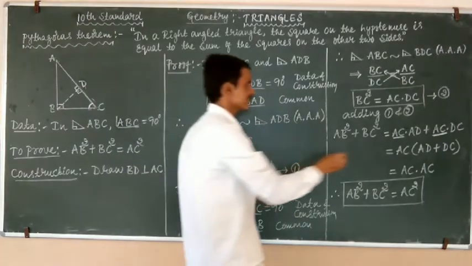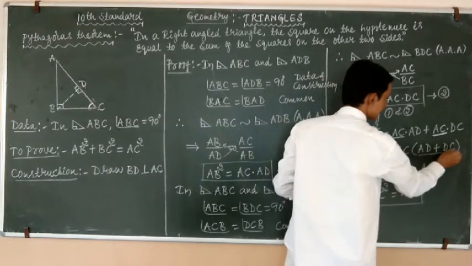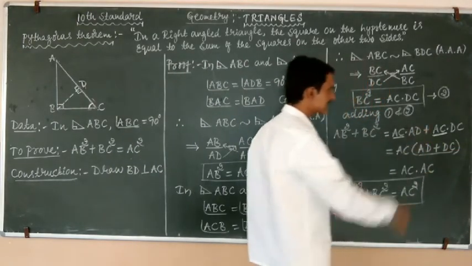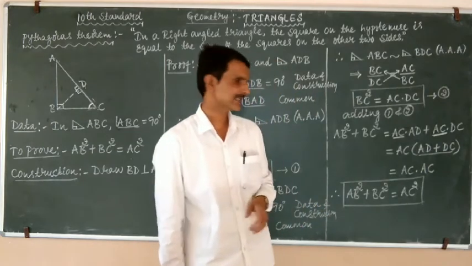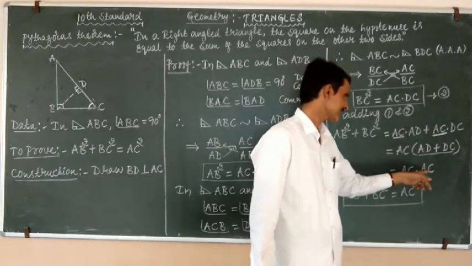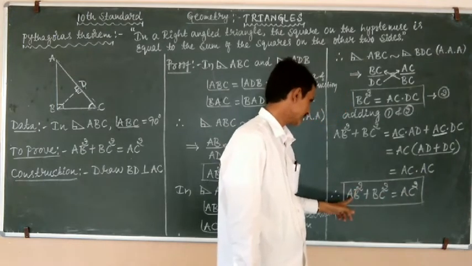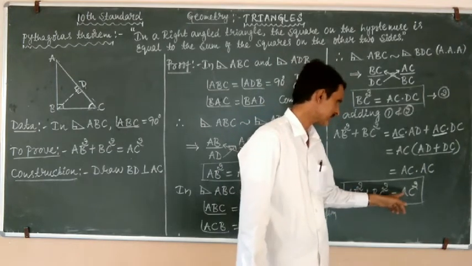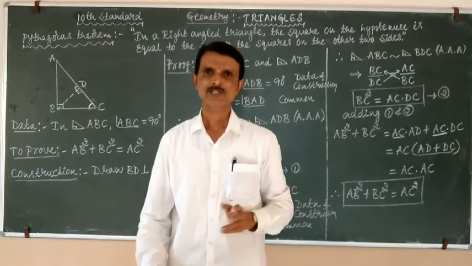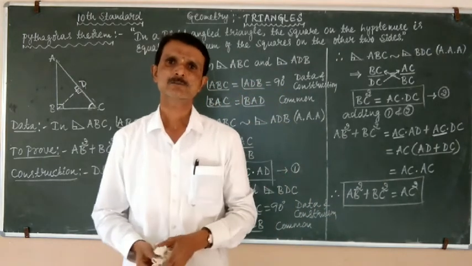So therefore, in place of AD plus DC, we will write AC. Therefore, if you multiply AC into AC, it is AC square. Therefore, AB square plus BC square equals AC square, and hence the proof.